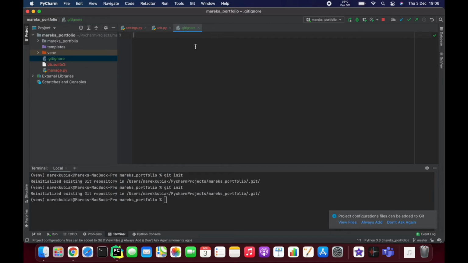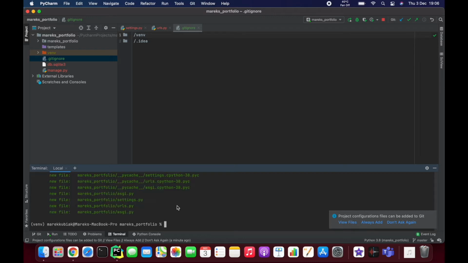But anyway, what I want to do here, and listen, I'm not going to go into specifics, I'm just going to add venv and slash .idea. So there are two folders that I don't want to track. So in gitignore, you just add those two folders so they don't get tracked. So now I can do something like this. git add dot means everything that is not ignored. Then git status, just to check if whatever I'm putting in there is something that I want to put in there. So it seems, well, yeah, this is not something I want to put in there.